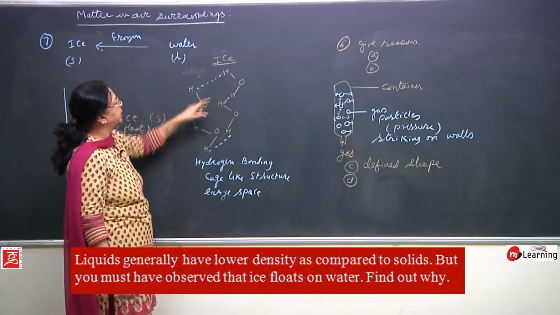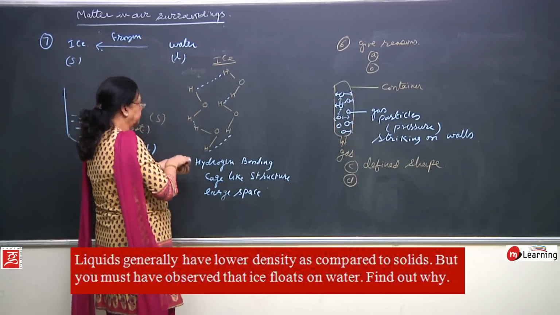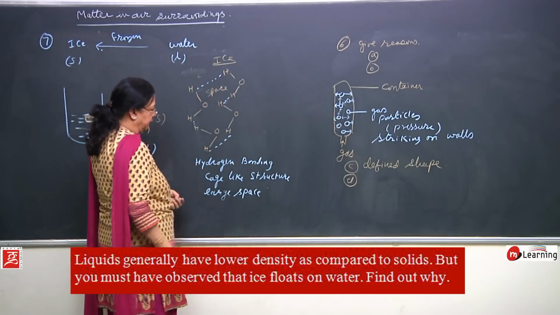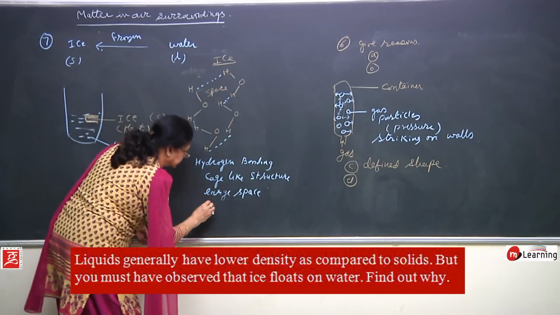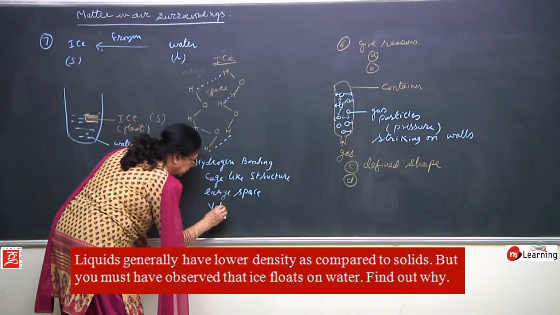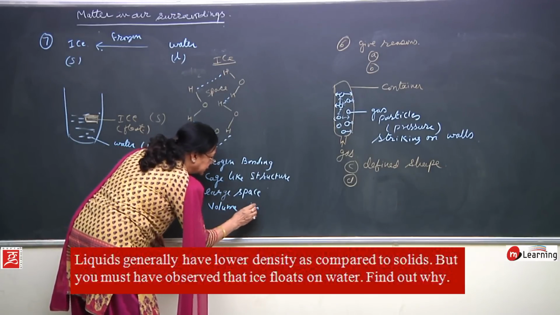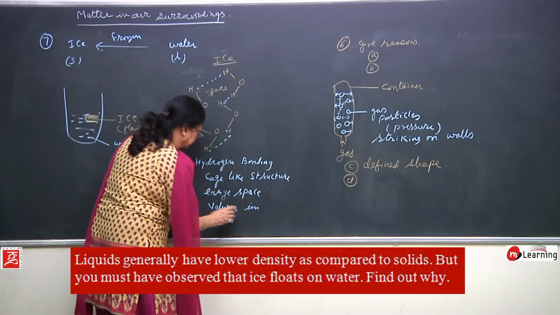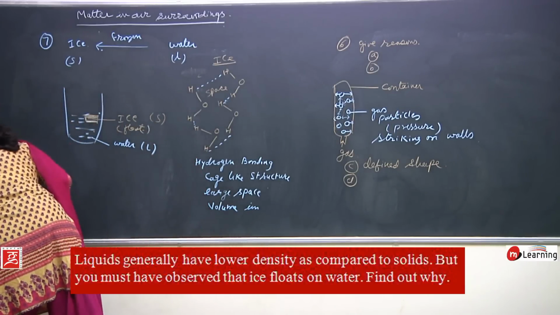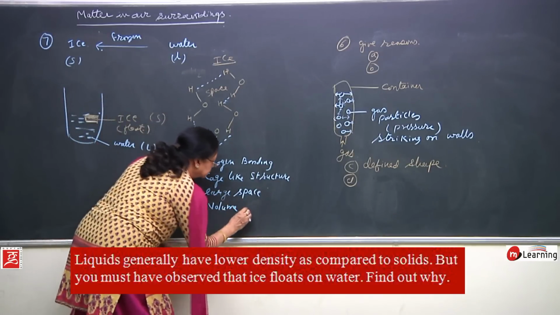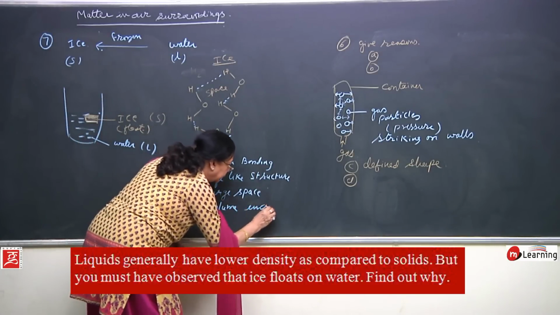There is large space, and because of this large space, the volume increases.